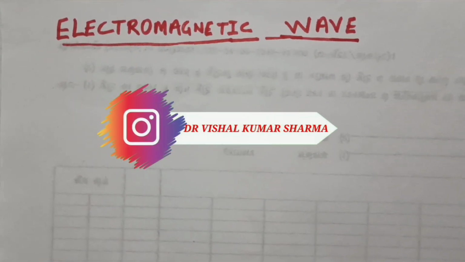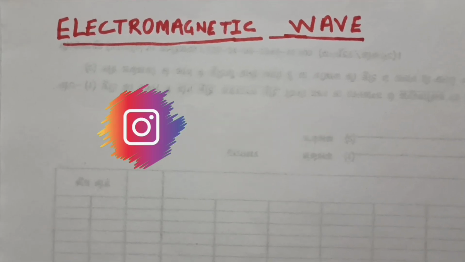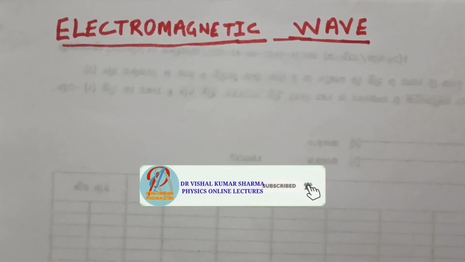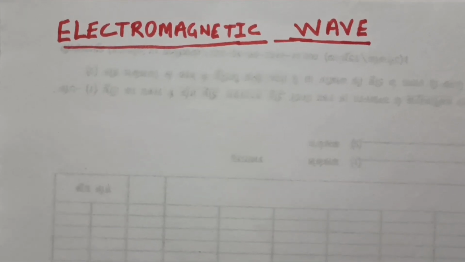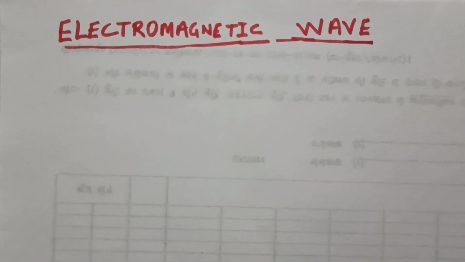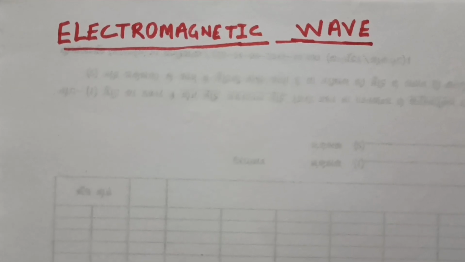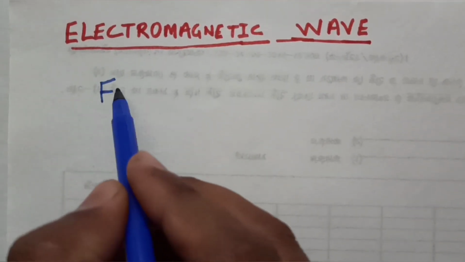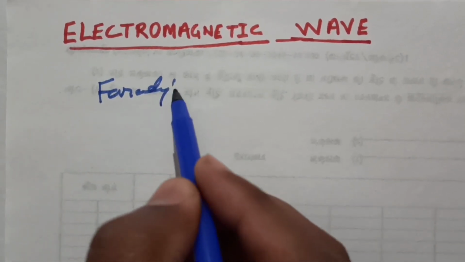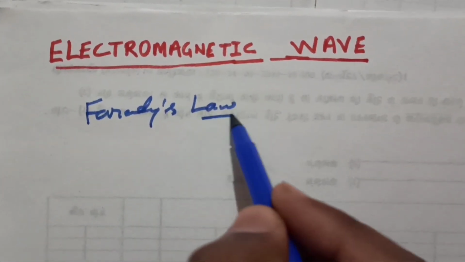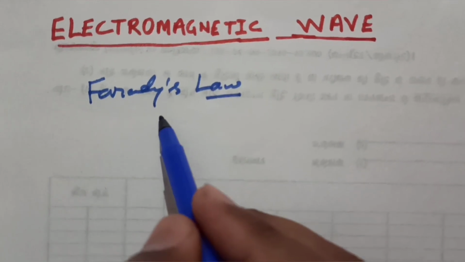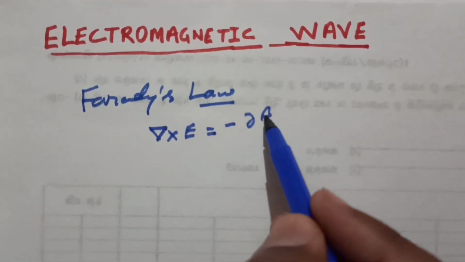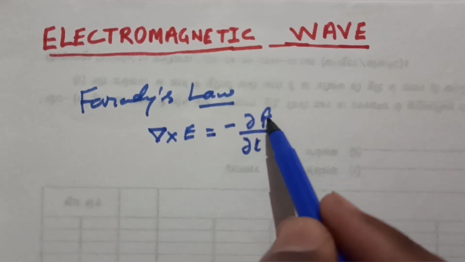This topic is especially for the BSc or UG students, in which we are going to discuss electromagnetic wave. As the name suggests, it is the combination of electric as well as magnetic. So where does this come from? If you just remember Faraday's law, what is Faraday's law? Curl of E equals minus del B upon del t.